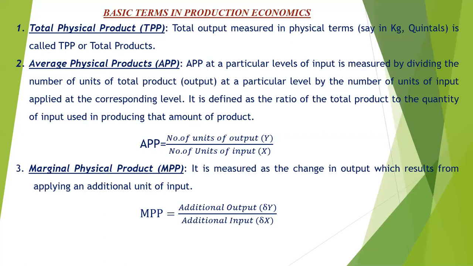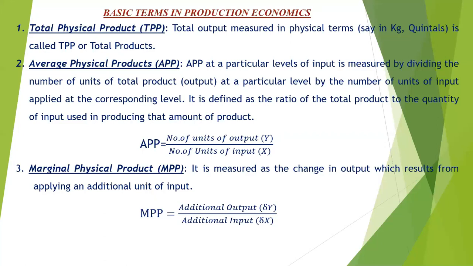ह्या टर्मिनॉलॉजी जोपर्यंत तुमच्या क्लिअर होणार नाही तोपर्यंत तुम्हाला पुढे सिलेबस समजणार नाही ऍग्रीकल्चर प्रोडक्शन इकॉनॉमिक्सचा. So first you have to clear all the basic terminologies in agriculture production economics, then we can go to the next syllabus. The second terminology is the average physical product.